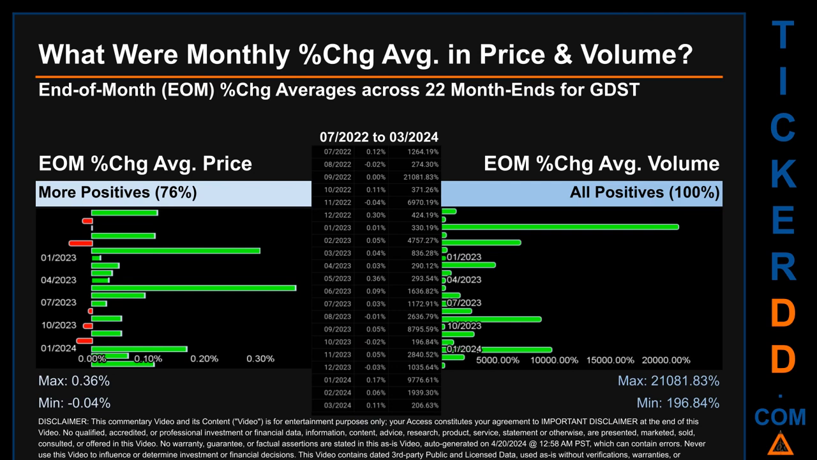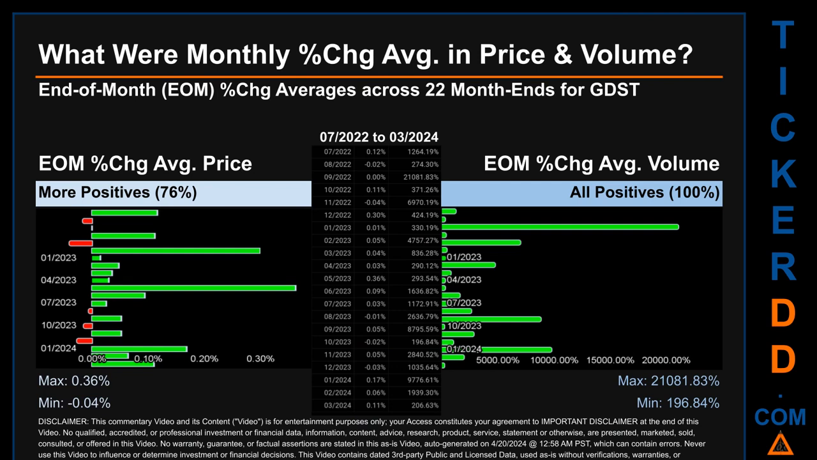What were end-of-month percentage change averages in price and volume for GDST? The monthly average of percentage change, in price and in volume, were calculated for each of the 22 month ends. That calculation took daily percentage changes and averaged them for each given month. If a month end came out negative, then it means that the month summarily saw a negative change.